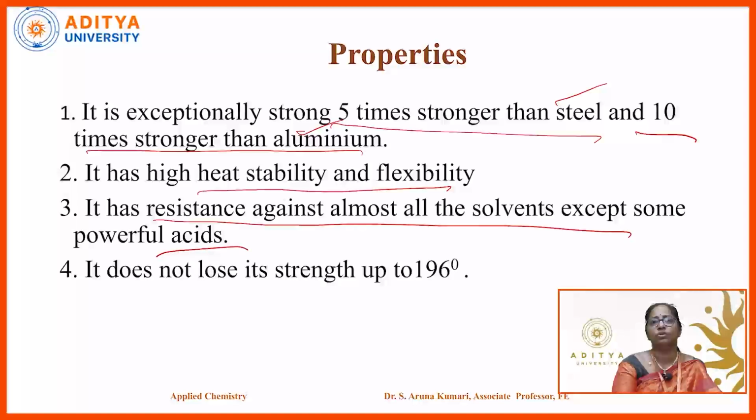It does not lose its strength up to 196 degrees centigrade. So the strength of this material remains up to a very high temperature of 196 degrees centigrade. These are the properties of the fiber reinforced plastic known as Kevlar.